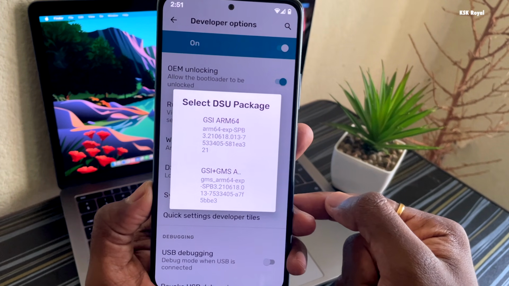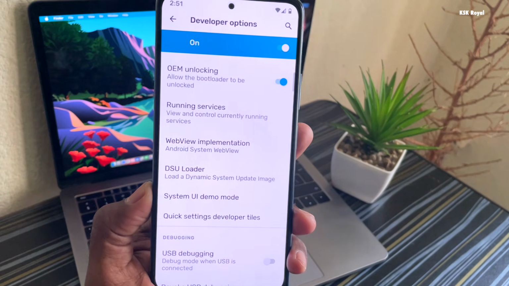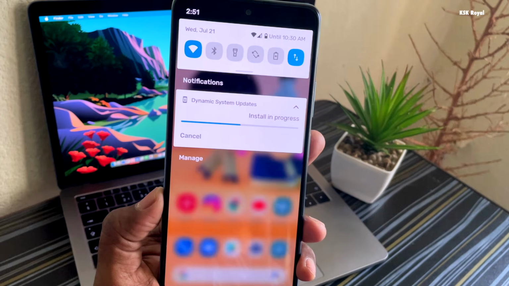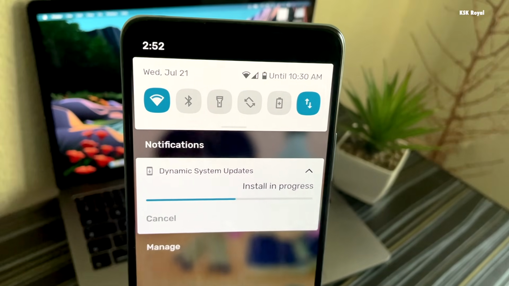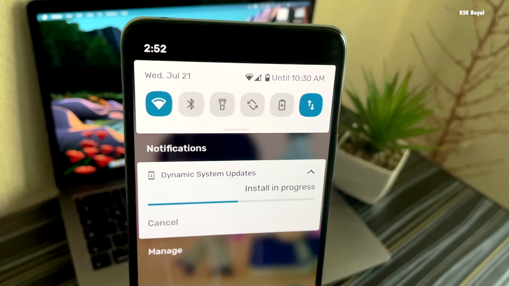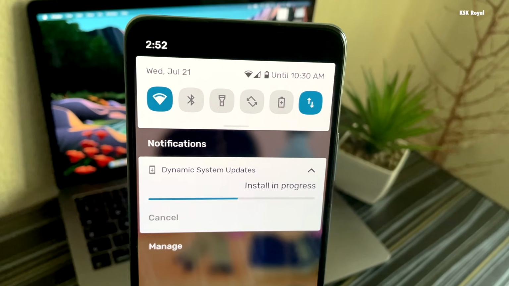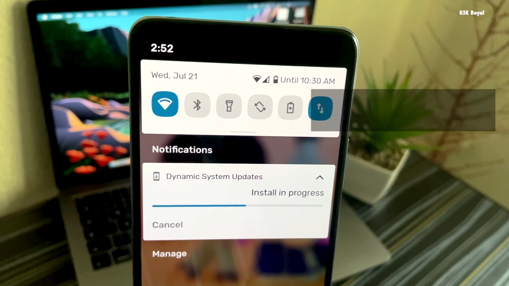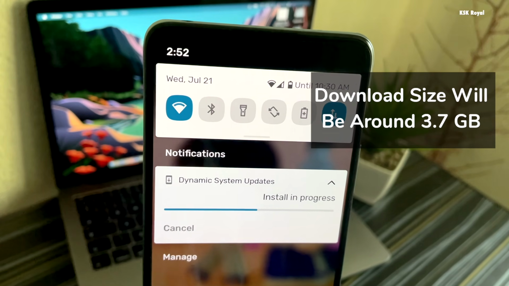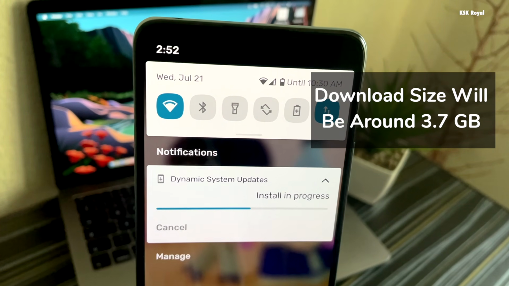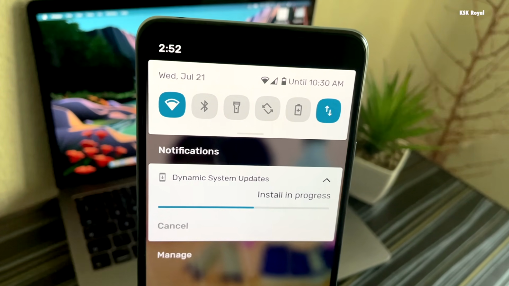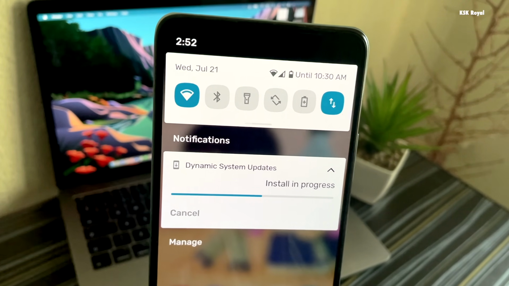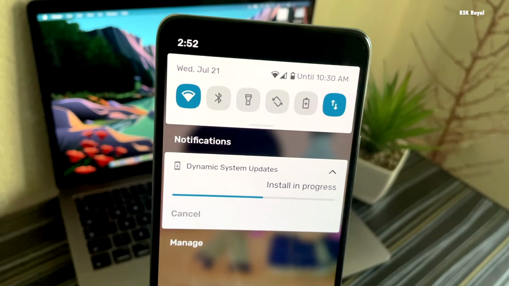As soon as you select the GSI, it will immediately start downloading Android 12 in the background and load it into a dynamic partition. Within the notification center, you will see a progress bar. Wait for some time until it finishes downloading. If in case you see any error such as DSU installation has failed, then make sure your device meets the requirements I mentioned, or check the link in the description for more information.